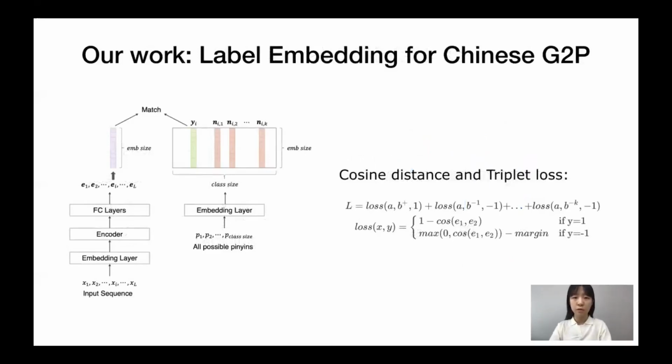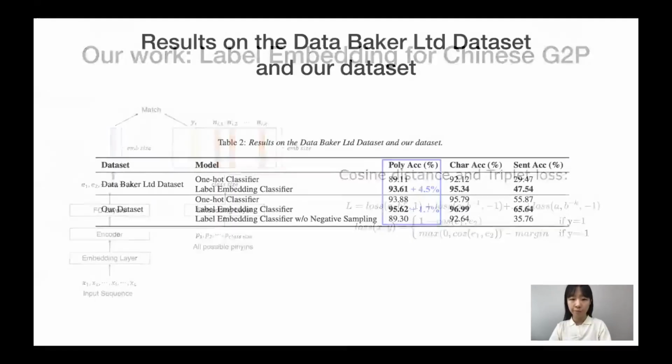We learn character embeddings with an embedding matrix and an encoder we use by LSTM, and learn pinyin embeddings with an embedding matrix. After that, training is carried out as mentioned before. We use cosine distance to compare the triplet loss.